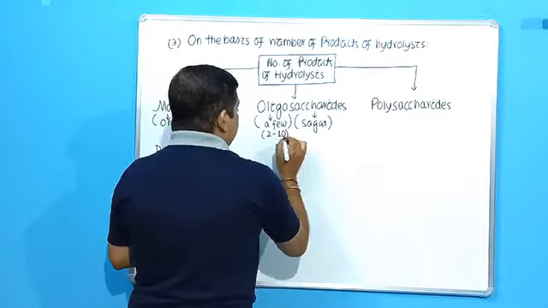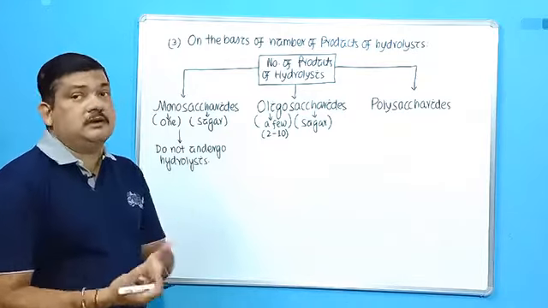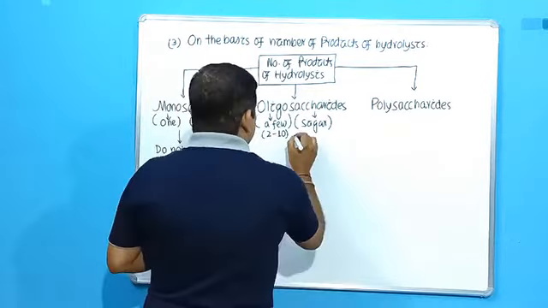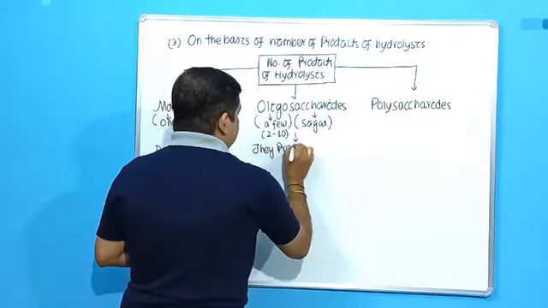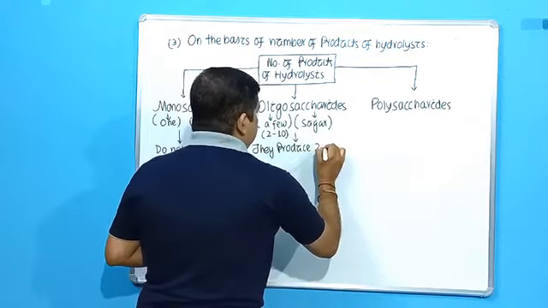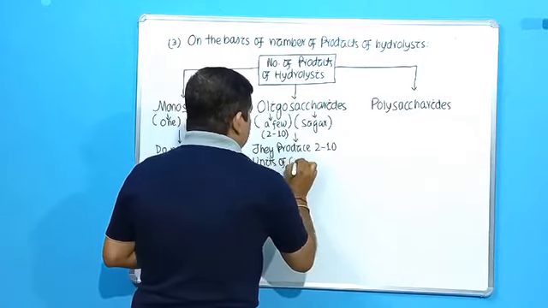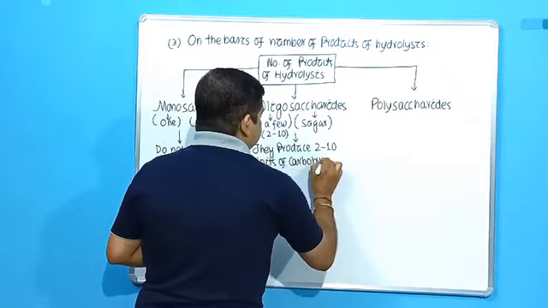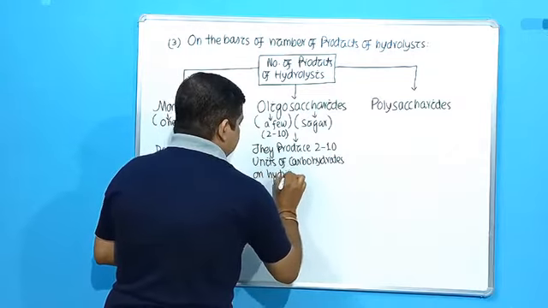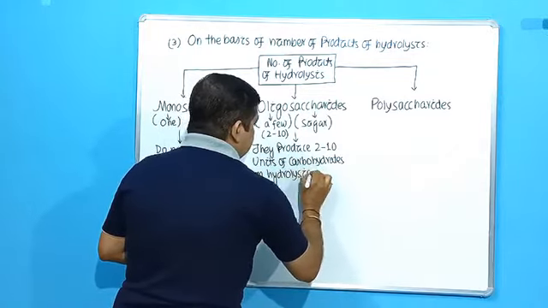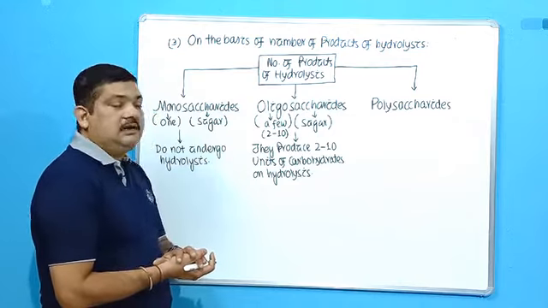They give 2 to 10 units of carbohydrates when they undergo hydrolysis. So when hydrolysis is done, they will produce 2 to 10 units of carbohydrates. That's why they are known as oligosaccharides.